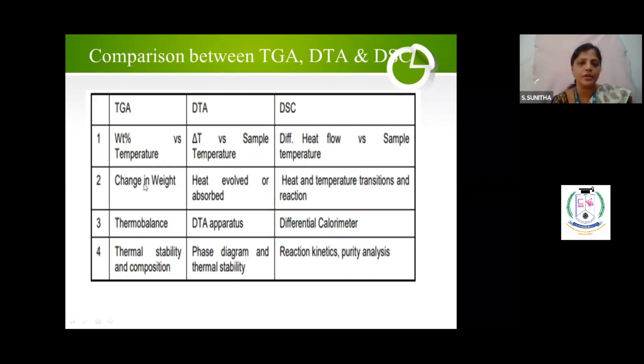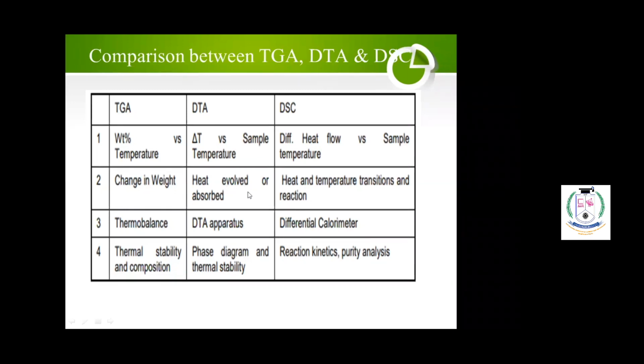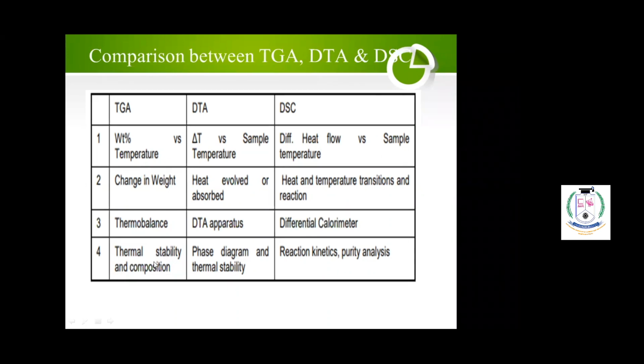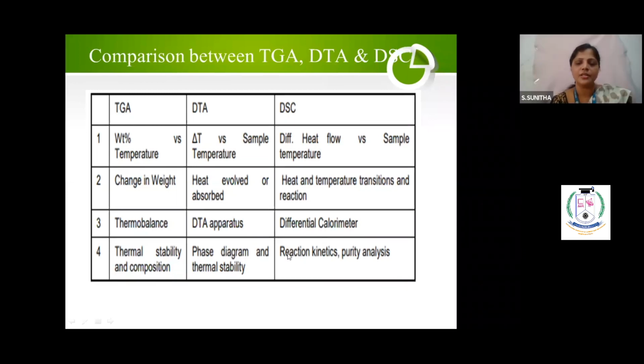Now, what is the property you are measuring in TGA? Change in weight. Here, heat evolved or absorbed. Here, heat and temperature transitions, that is the heat flow. And what is the instrument you are using? Thermobalance. And here? DT apparatus. And here? Differential calorimeter. And what is the application? Thermal stability and composition. And here? Phase diagram and thermal stability. And what is DSC? Reaction kinetics and purity analysis.